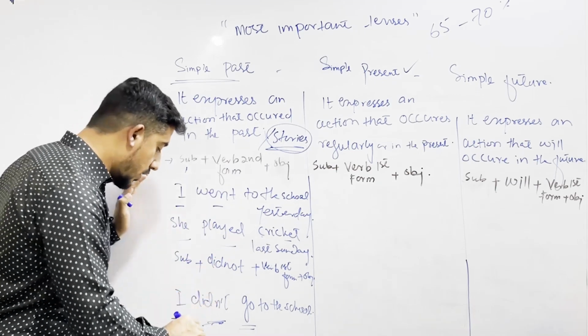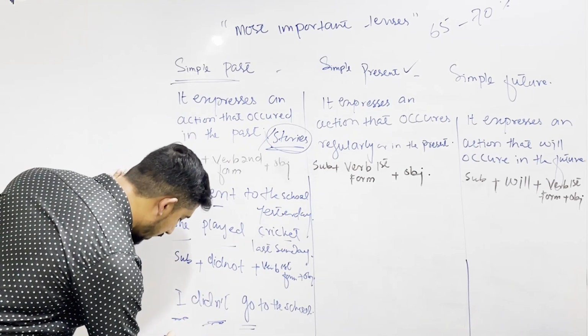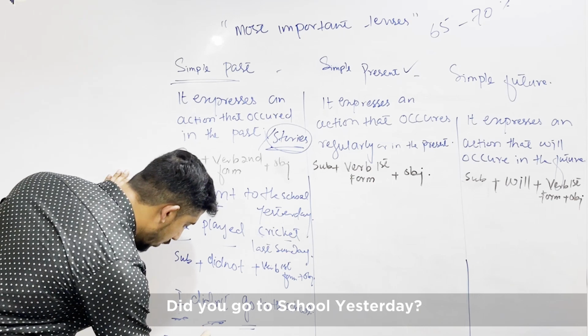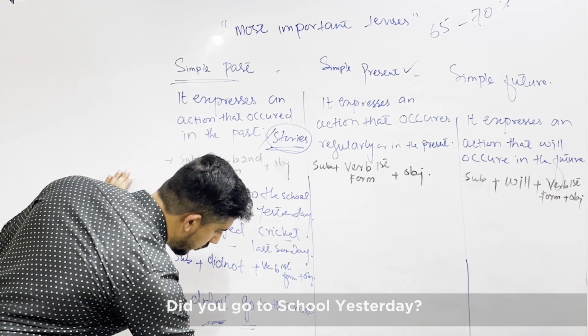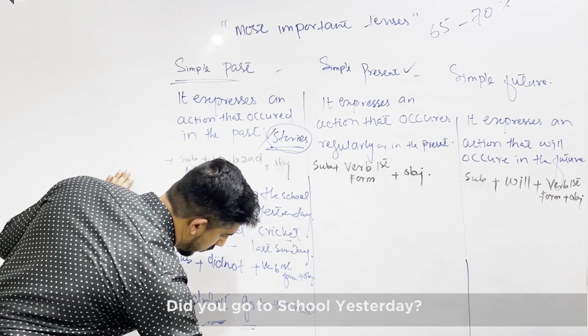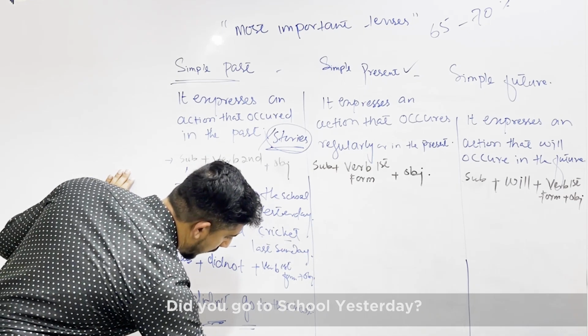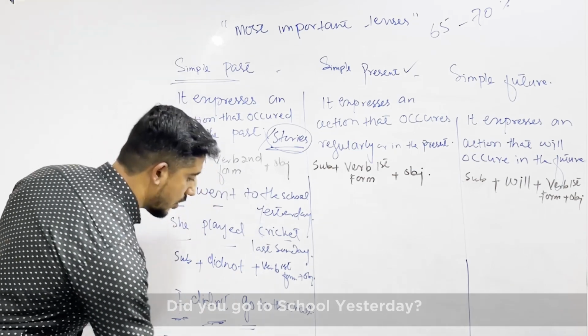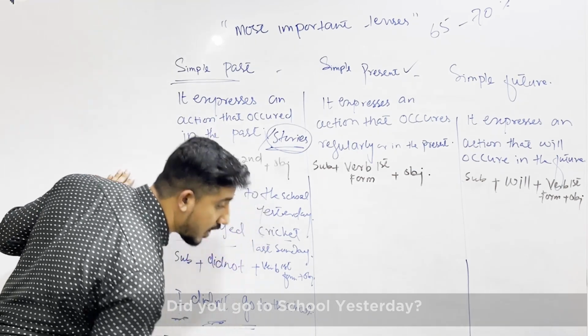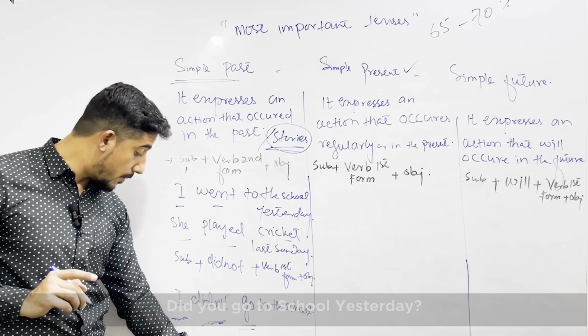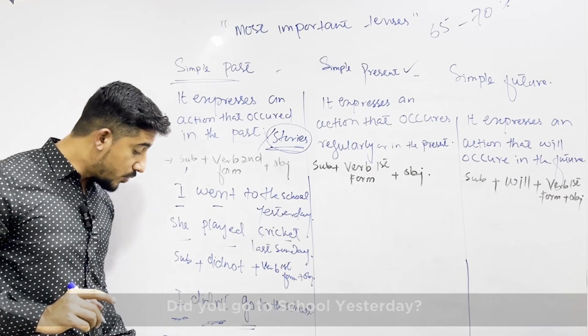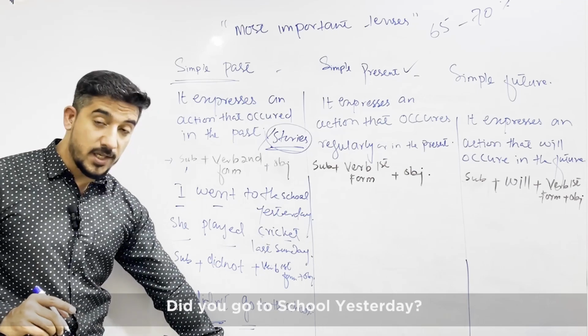अच्छा, इसका क्वेश्चन कैसे होगा? Did जो है beginning में आएगा. Did you go to the school yesterday? Your father is now asking you that did you go to the school yesterday? Questions जो है yes no question है. Short question जब कोई आपसे पूछता है yes no question in the past is did, like this. It is with did. Did you go to the school yesterday?